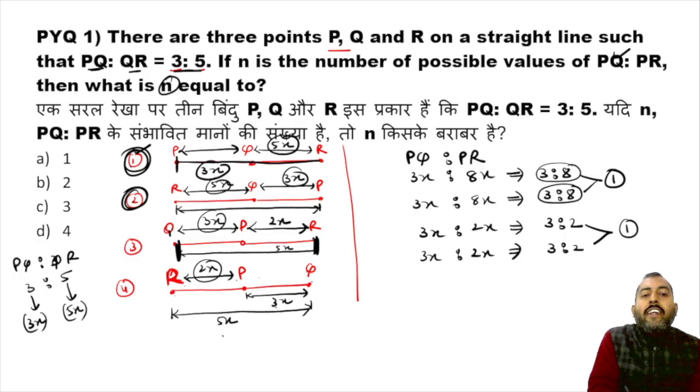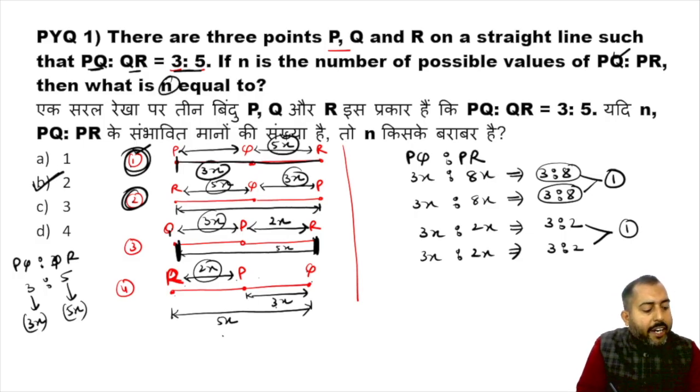Hence, what is the value of n? 2. The answer over here is option B. We are getting two different values of ratio, 3:8 and 3:2. Hence the answer over here is 2. Alright, let us move on to the next question.